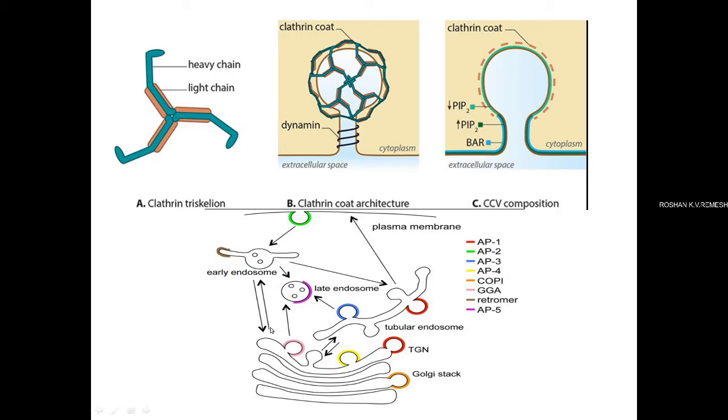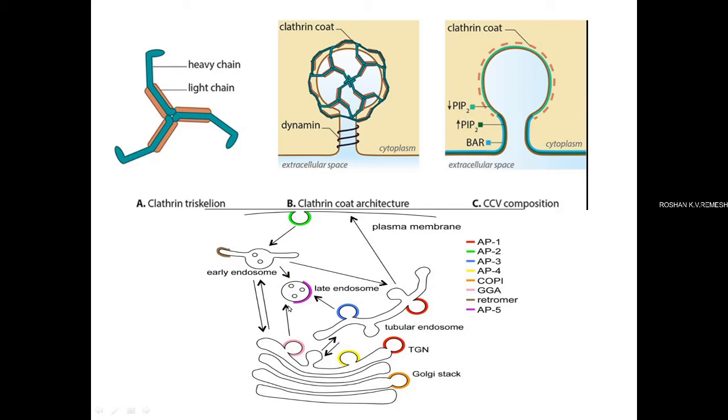Then this binding causes the recruitment of another protein, that is Clathrin. I have already told that this Clathrin is a huge assembly. It's having 3 heavy chains and 3 light chains. So this Clathrin gets assembled on the top of the adapter molecule. There are different kinds of adapters. They are AP1, AP2, AP3, AP4, AP5, etc.